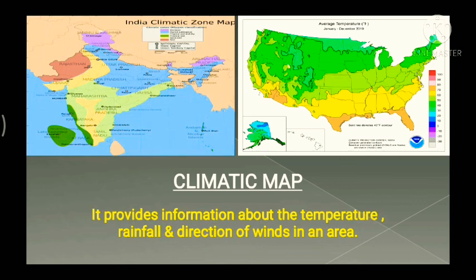Children, a climatic map provides an overview of the climatic features over a large region, and also allows for the comparison of climatic features in different regions. Further, it can represent the climate of a country, region, continent or the entire globe.